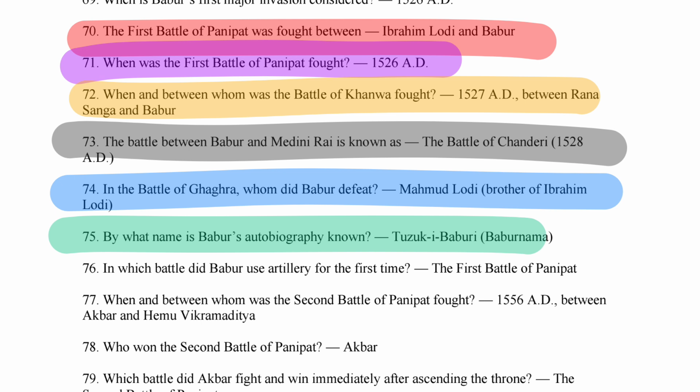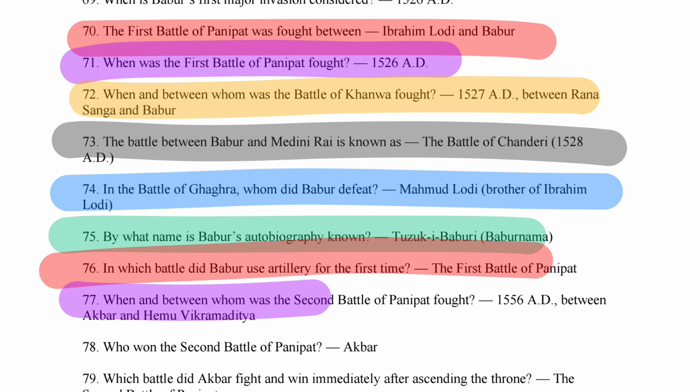Next question is what? By what name is Babur's autobiography known? Tuzuk-i-Baburi. So it's Babur Nama. Next is what? In which battle did Babur use artillery for the first time? The first battle of Panipat. Next is what?